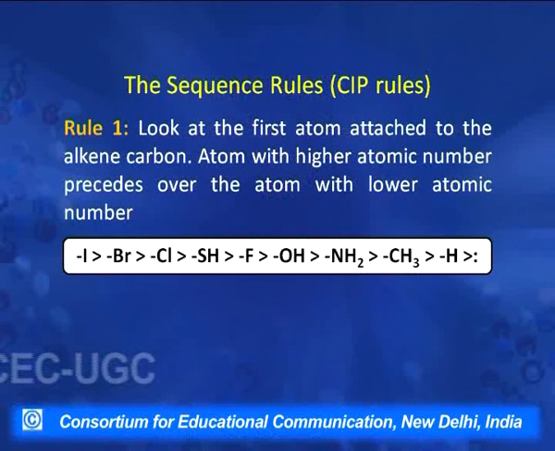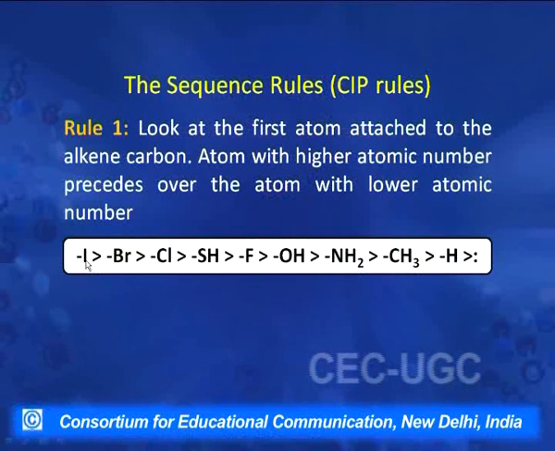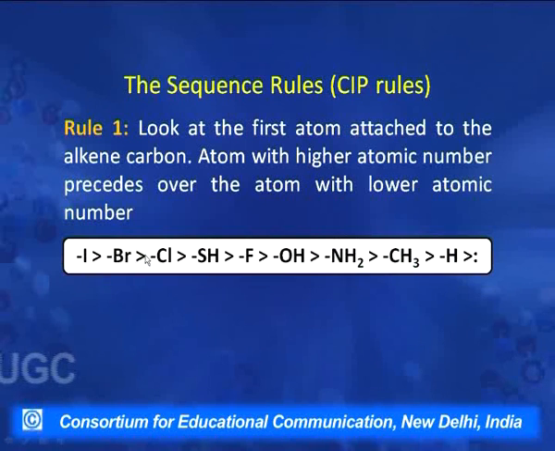These are different atoms or groups which may be forming a bond to the carbon, and their sequence order is according to atomic number, as I said. Some groups are given here: if iodine is present, it will be given priority over bromine, bromine over chlorine, then maybe sulfur in SH, then fluorine, OH, NH2, CH3, H, and so on.